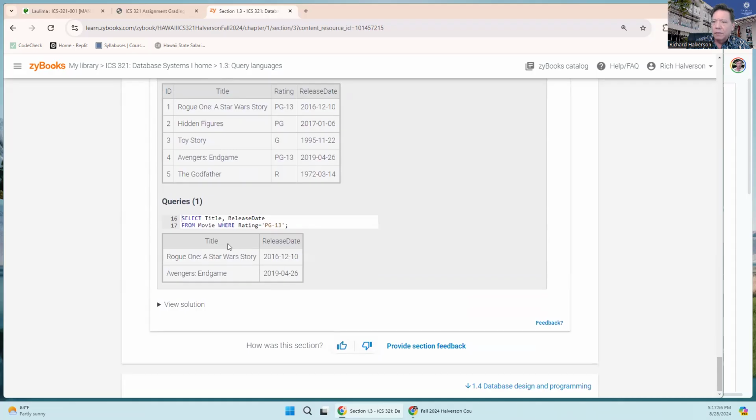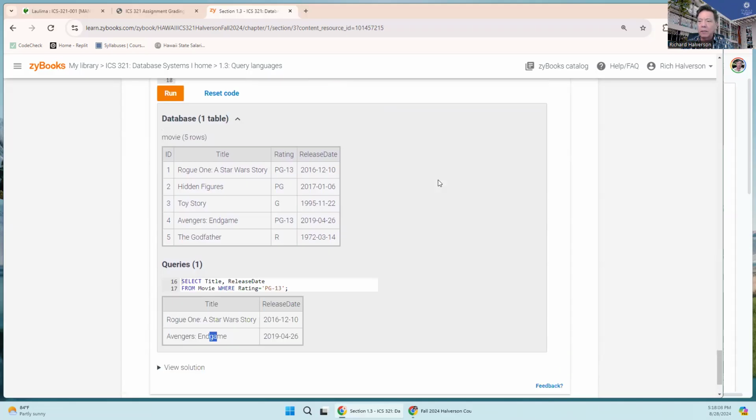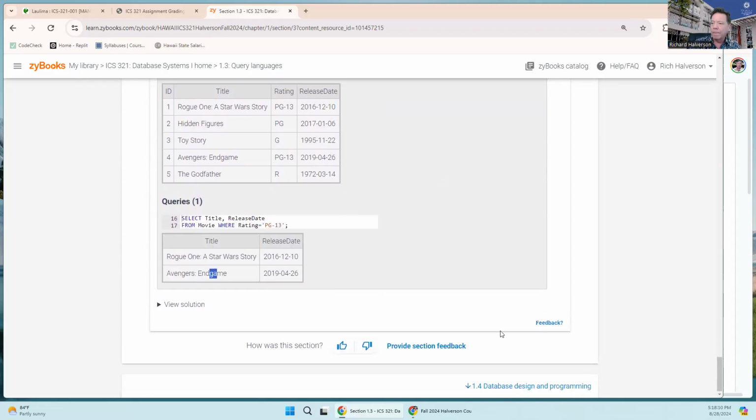So this is the title and the release date, and PG-13 would be Rogue One, Go, and Avengers, and that's this one. All right, so that's what you can do here.